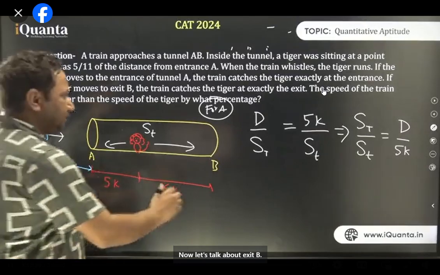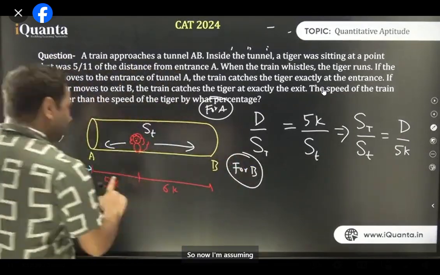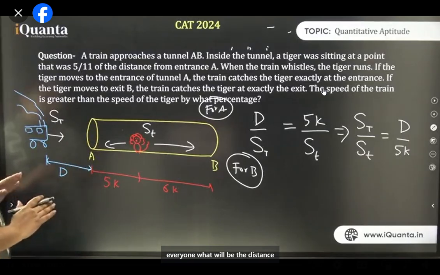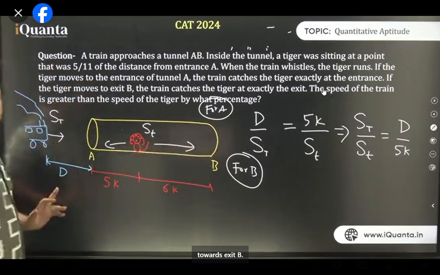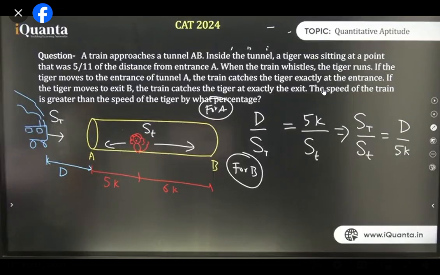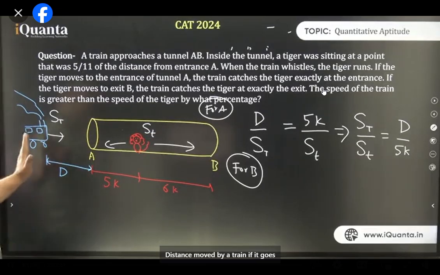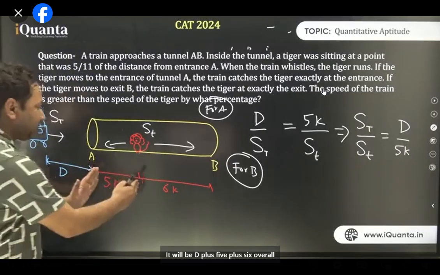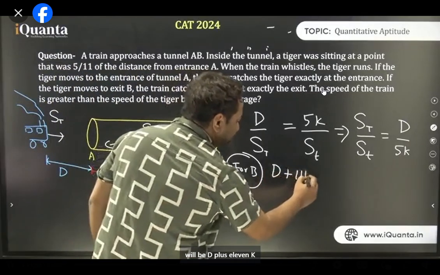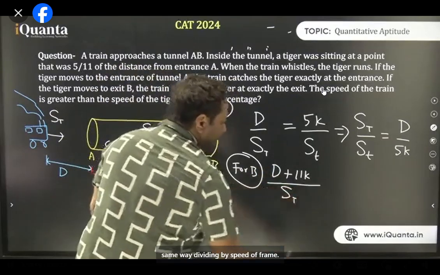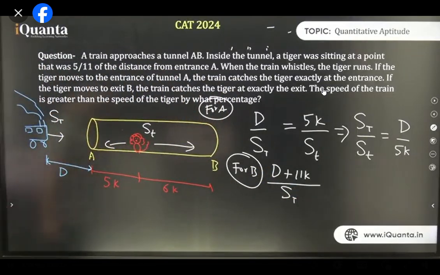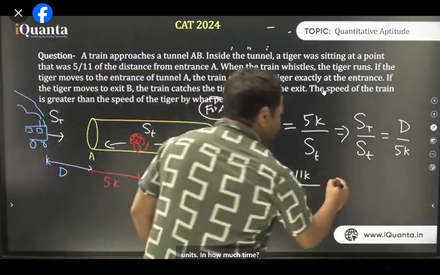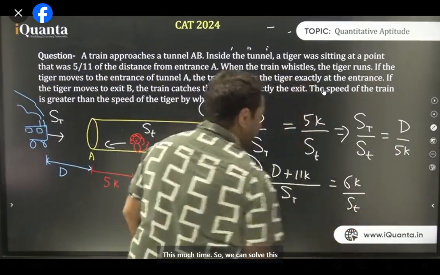Now let's talk about exit B. So now I'm assuming कि अब ये B पे जा रहा है. So when it is going to B, now tell me everyone, what will be the distance traveled by train if train moves towards exit B? Distance moved by train if it goes towards exit B. It will be D plus 5k plus 6k, overall D plus 11k, upon, same way, dividing by speed of train. This time will be equal to time taken by tiger to reach exit B. So tiger must be traveling 6k units. In how much time? This much time. So we can solve this as well.